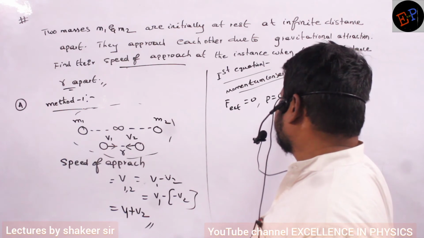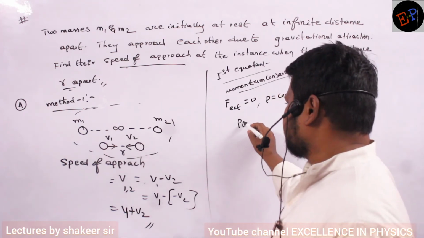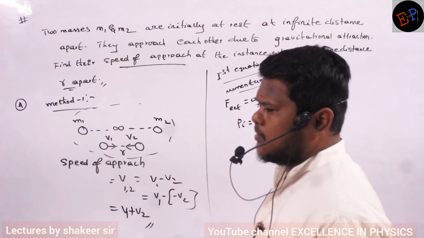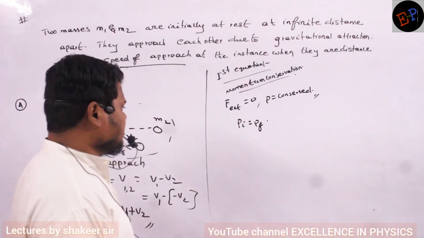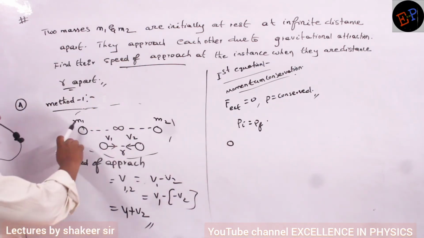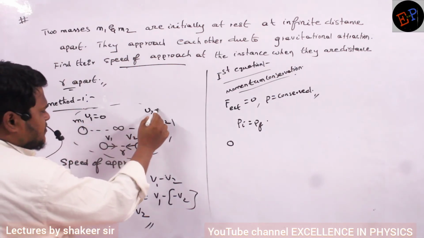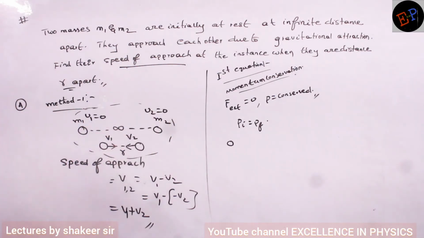Already we have studied, no? Momentum is always a constant. So total initial momentum and total final momentum should be equal. Okay. What is the initial momentum? Initial momentum is 0, no? Because when they are at infinite separation, they don't have any velocities. Initial velocity is 0. Initial velocity of the second body is also 0. So initial momentum is also 0. Momentum is mass into velocity only, no?